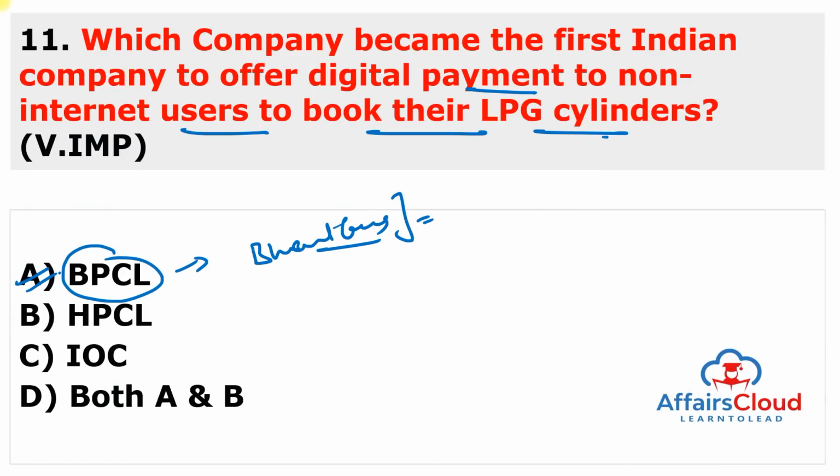But you have to remember about BPCL, or Bharat Petroleum Corporation Limited. This is the second largest Indian oil marketing company and one of India's leading integrated energy corporations, engaged in crude oil refining and petroleum product marketing. And who is the chairperson and managing director? Arun Kumar Singh, and the headquarters is in Mumbai.